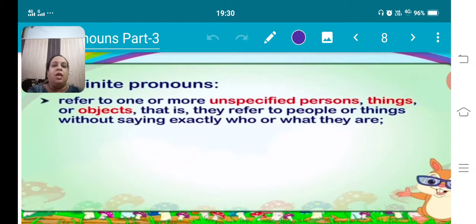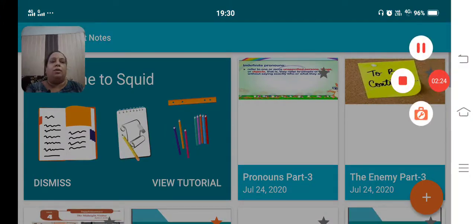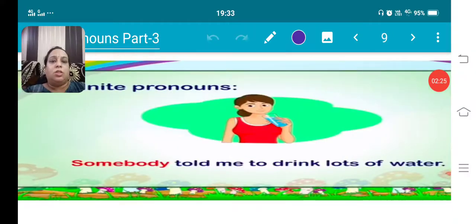An indefinite pronoun refers to one or more unspecified persons, which is not specific, or things or objects. That is, they refer to people or things without saying exactly who or what they are. Let's see an example of indefinite pronoun.